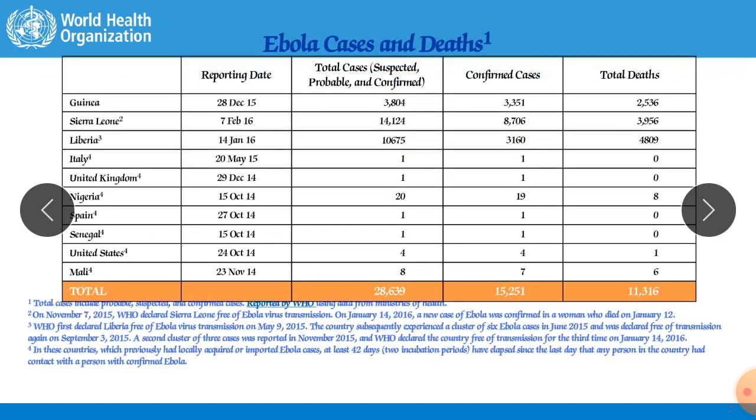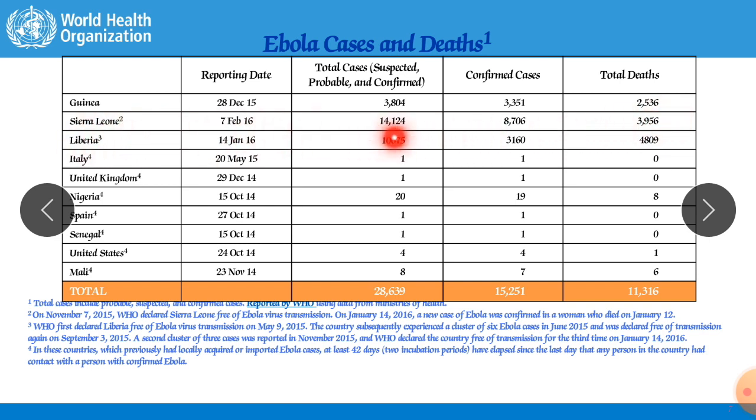Now by this chart you will understand how many patients have been reported, how many cases have been recorded, and how many deaths have occurred. We can understand the mortality rate of each country here. So Guinea: confirmed cases were 3,300 and deaths 2,500.